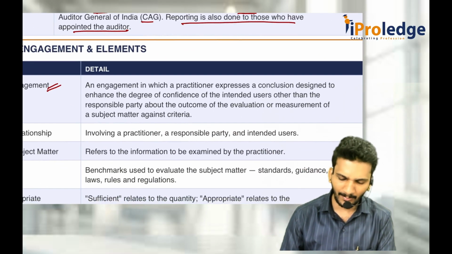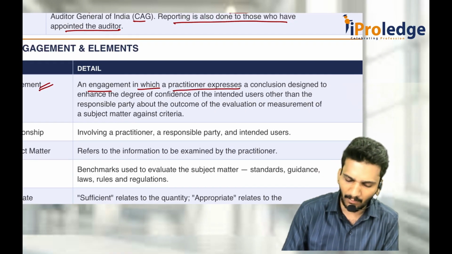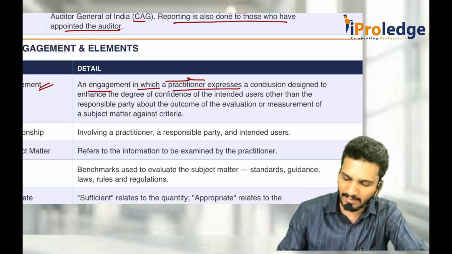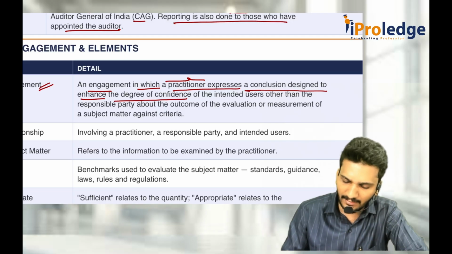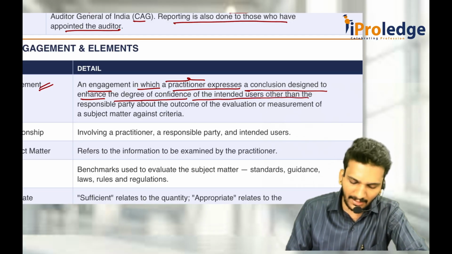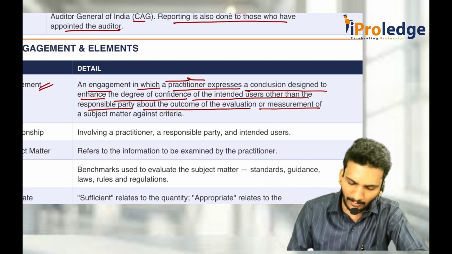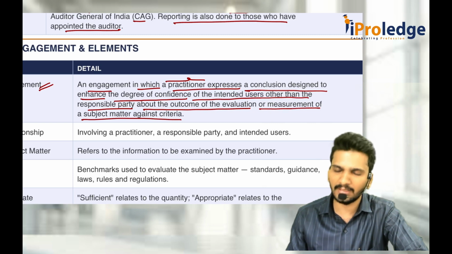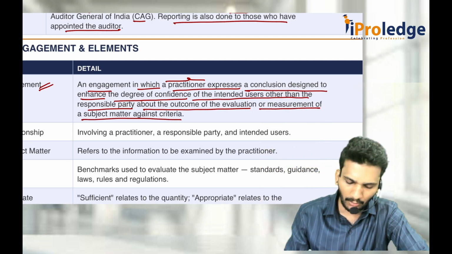So assurance engagement means it is an engagement in which the practitioner expresses, the word used is practitioner, not the chartered accountant, not the auditor, expresses a conclusion designed to enhance the degree of confidence of the intended users other than the responsible party about the outcome of the evaluation or measurement of the subject matter against the criteria. Intended users are those people: employees, shareholders, government, etc. So designed to enhance what?